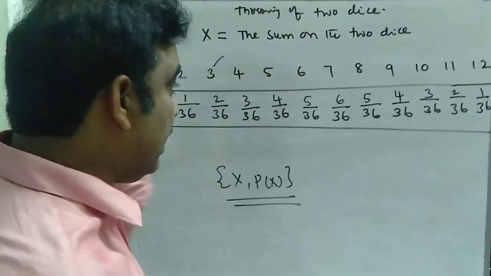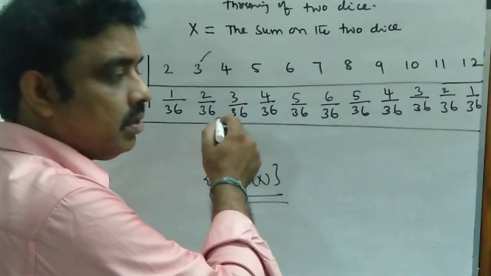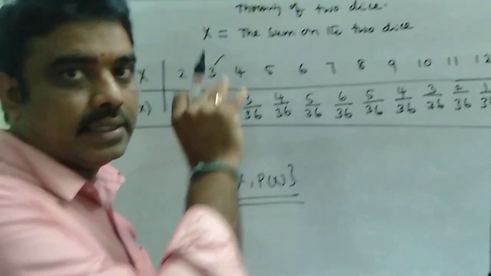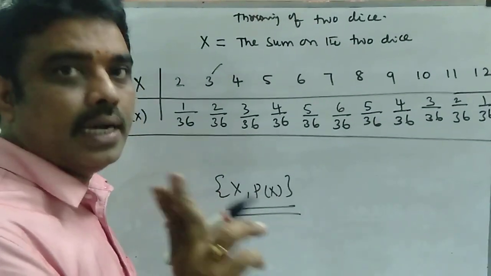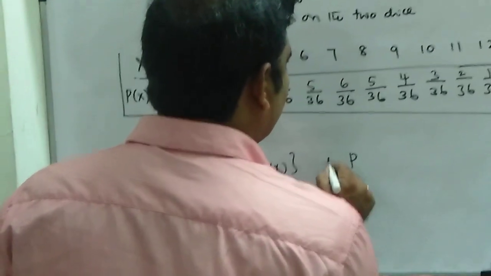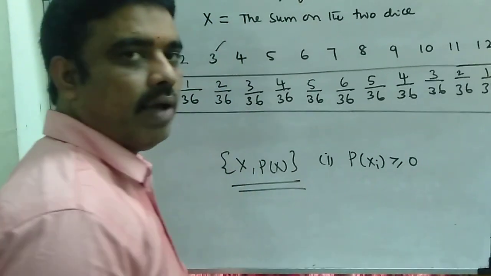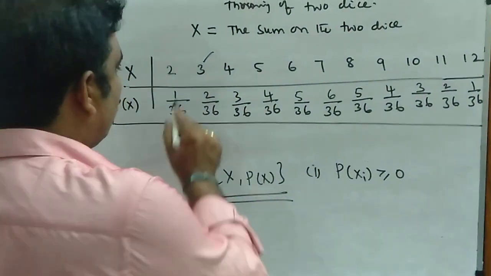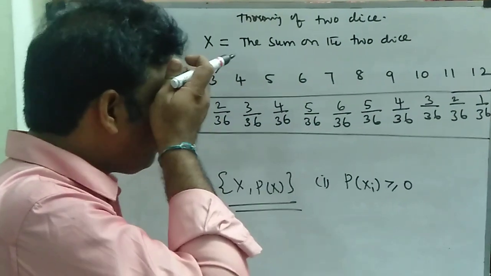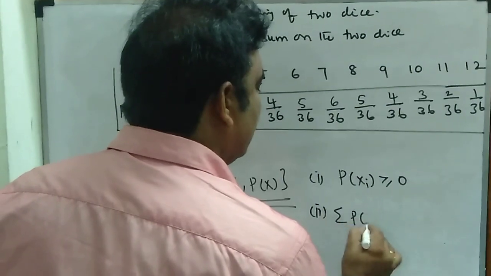Here you can observe that each probability is greater than or equal to 0. We say that it is a probability density function or probability distribution of x if it satisfies two conditions as per our definition. So here you can observe that the first condition is satisfied: the probability of each value is greater than or equal to 0, 1 by 36. There is no negative value here. All are positive. So each probability is greater than or equal to 0, and the sum of all probabilities, if you